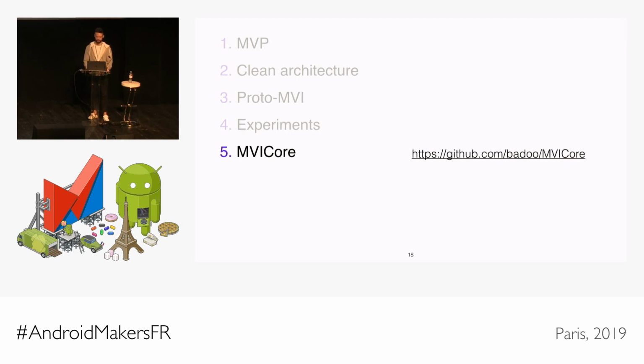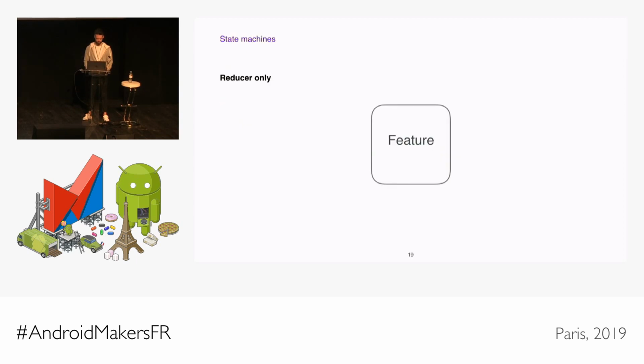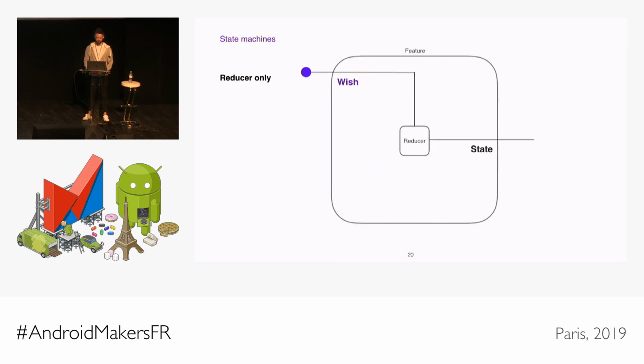So getting back to the problem of state management, let me show you our version of it before moving on to other problems. The big picture is that we have state machines, which we named features. The name reflects that they are designed to encapsulate all state-related business logic of a business feature. A feature can receive a wish as an input, where wish is the intent part of model view intent, and it can produce a state as an output. In its simplest form, the feature can have a single reducer, which will take the current state and the incoming wish and create a new state based on that.